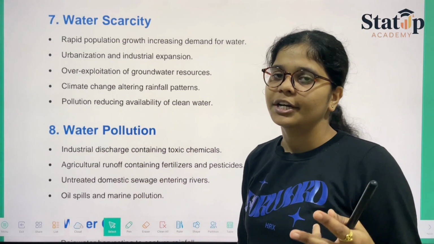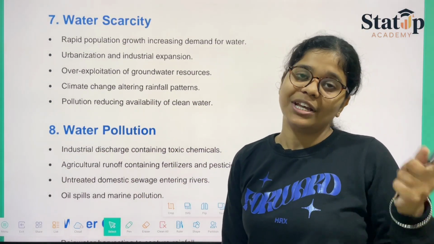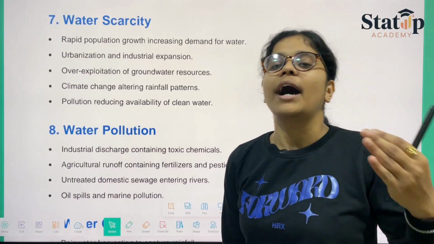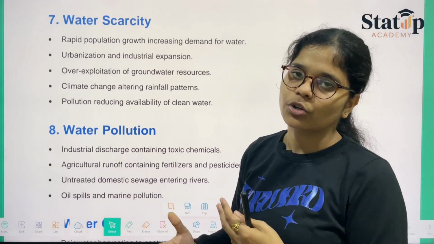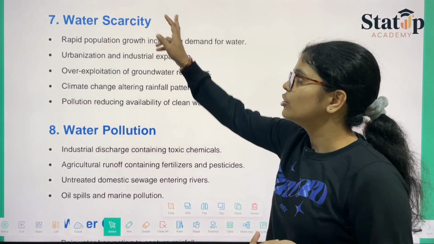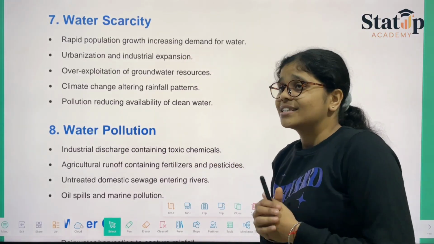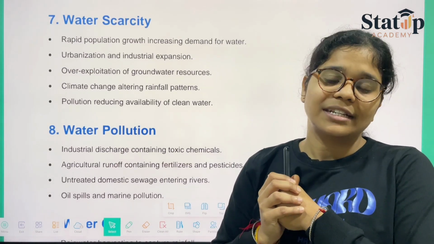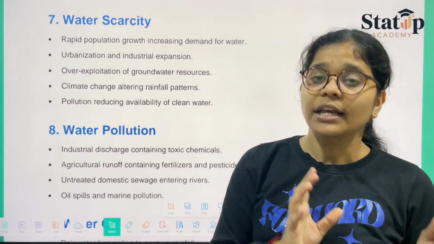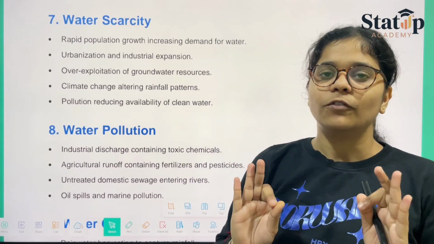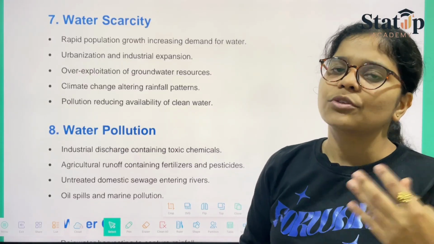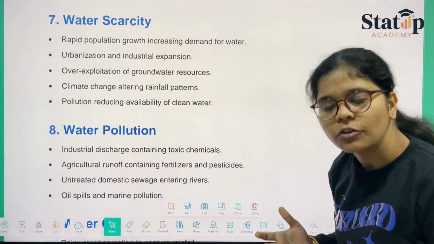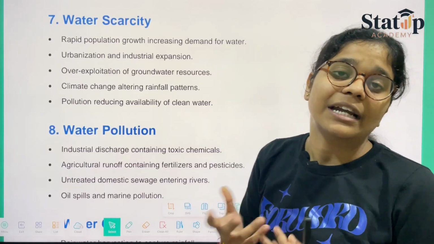Also, we have studied about the renewable sources of energy in which we were using hydropower or hydroelectricity. So, for that purpose also, we can use water, that is for energy production. Water scarcity: we say that 71% of the Earth is water, still water scarcity is there. Why? Because we have just read that only 3% is available for human consumption, and the rest of the water is not useful to us.